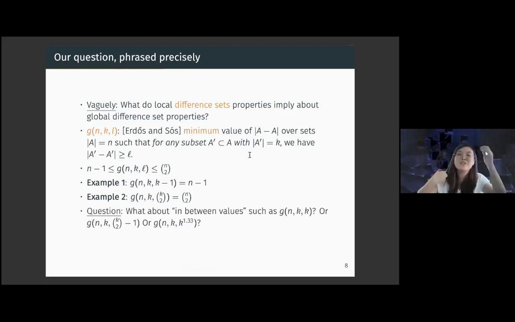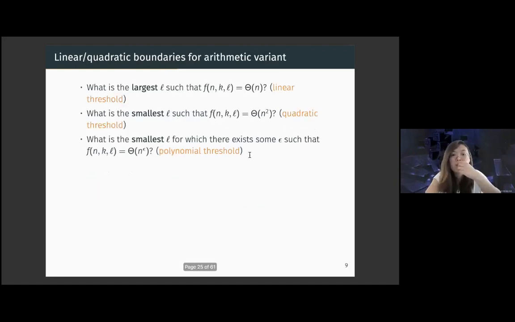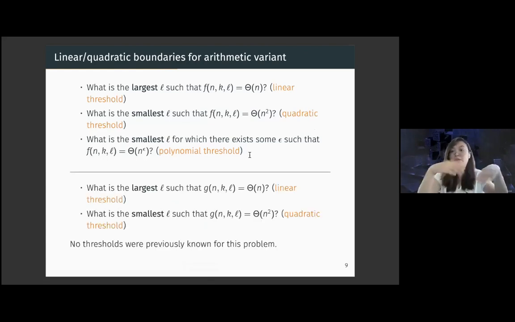So one natural question to ask at this point is, what about in-between values? We know g(n,k,k-1), and we know g(n,k,k choose 2). So what about g(n,k,k), for example? Or if we reduce k choose 2 by 1, what if we look at g(n,k,k choose 2 minus 1), or even g(n,k,k^1.33)? What are these values? We can ask similar questions as we did earlier about the graphical variant, where we asked about the linear, quadratic, and polynomial thresholds. We can ask the same question in our case for the arithmetic variant.